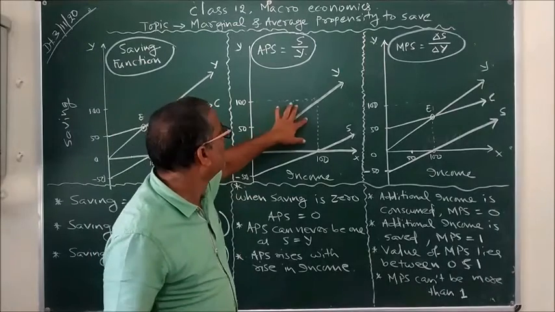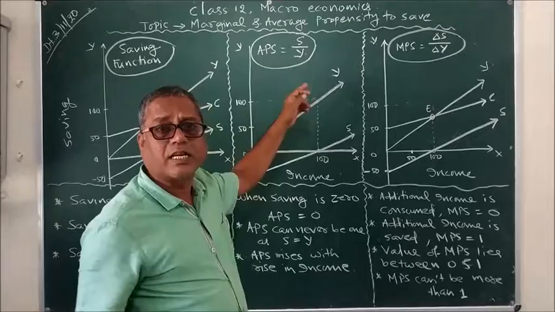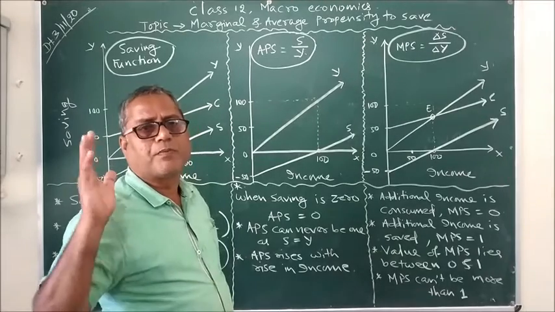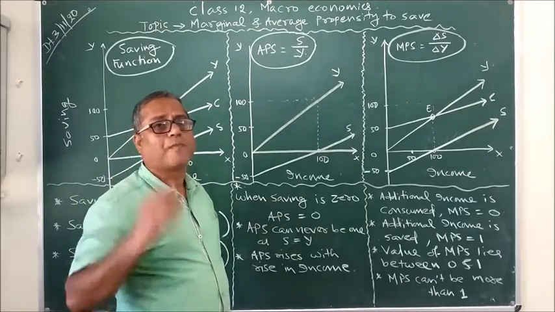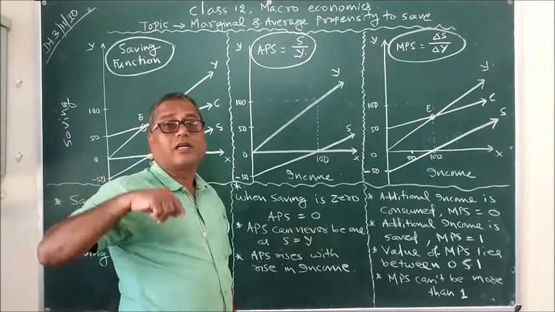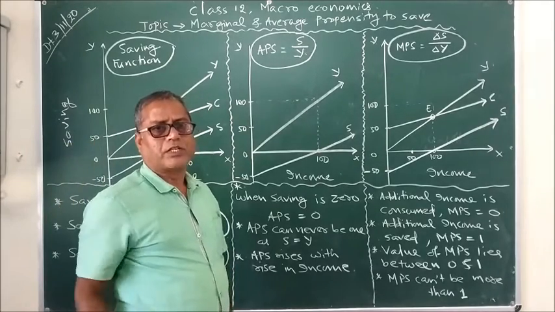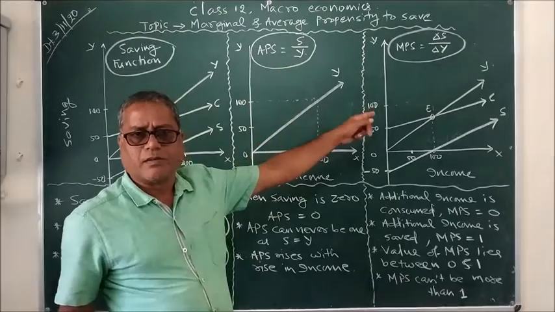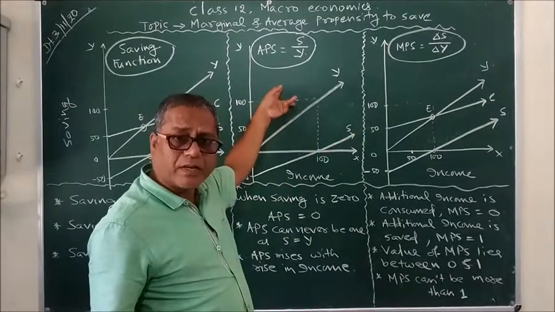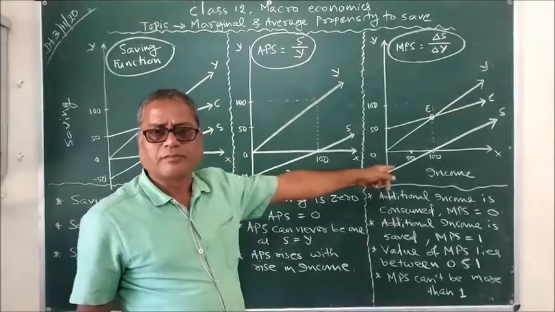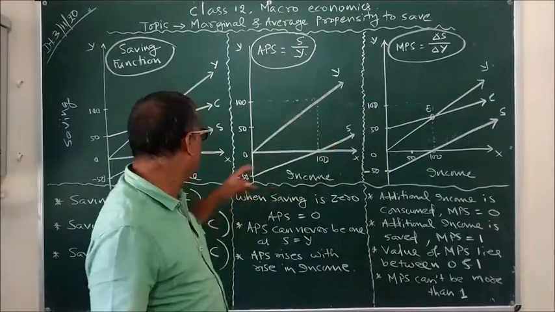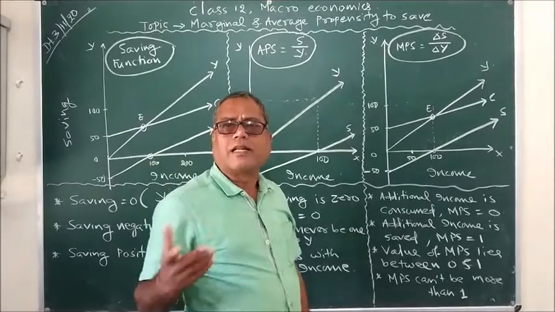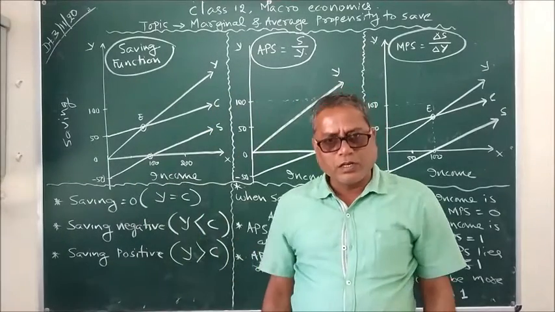The second diagram tells us about the APS, that is average propensity to save, and the third diagram tells us about MPS, that is marginal propensity to save, because there are two types of propensity to save, like that of propensity to consume. Yesterday we knew that propensity to consume may be average or marginal. The same way propensity to save can also be average or marginal. The marginal propensity to save curve tells us about the slope of the saving curve, whereas the marginal propensity to consume curve tells us about the slope of the consumption curve.